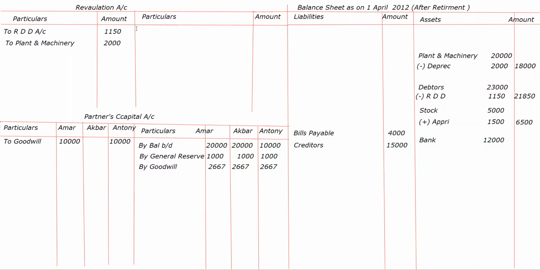Getting? So when it is appreciated, it will go to the credit side of the revaluation account by stock, appreciation, 1,500.